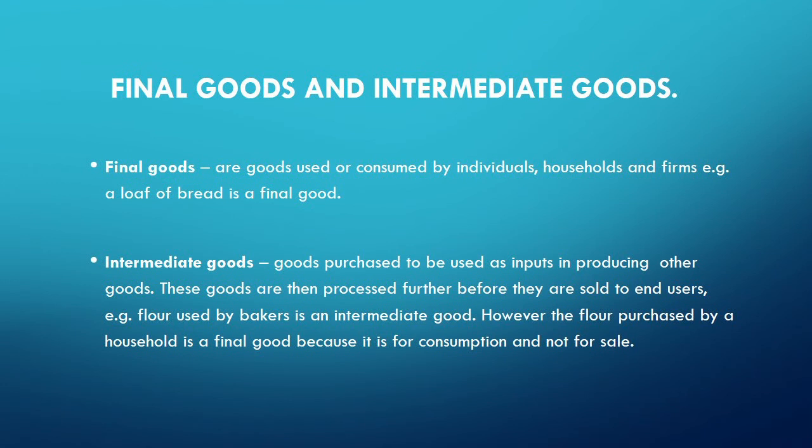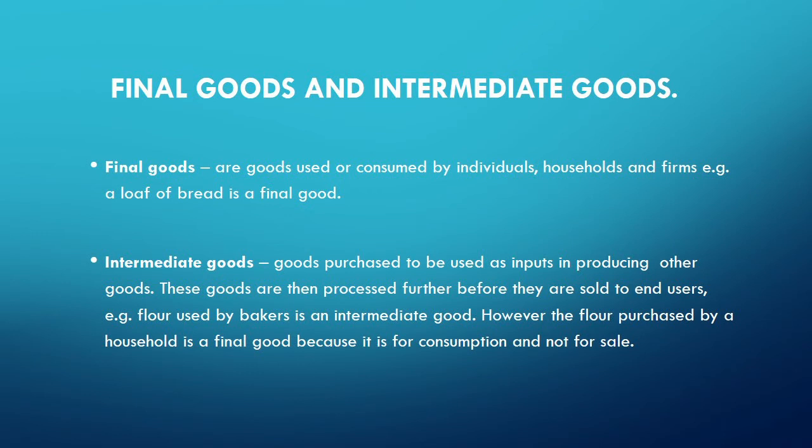The other classification of goods is the final and intermediate goods. Final goods are goods that are consumed by individuals, households, and farms. E.g., a loaf of bread is a final good. It is important to note that a good can appear in different classes. For example, bread is a final good and it is also a consumer good. These classifications are put for purpose of clarifying certain economic issues or explaining certain economic issues.